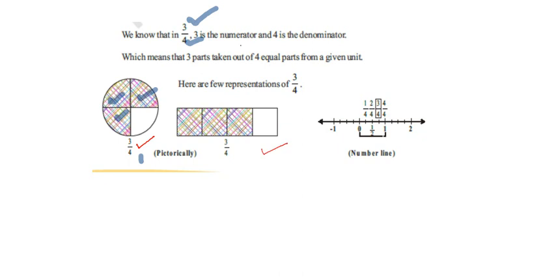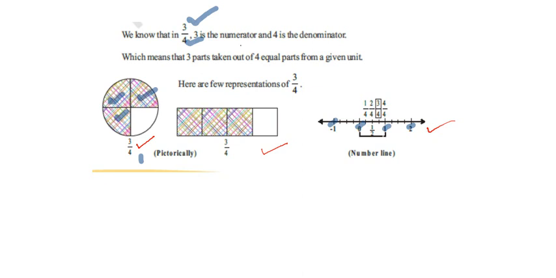Now we move to how to represent 3 by 4 on the number line. Here we have taken a number line for integers. First we represent 0, 1, 2 on the right side of 0, and on the left side we draw -1. So it is a number line for integers. On this number line, what is meant by 3 by 4?